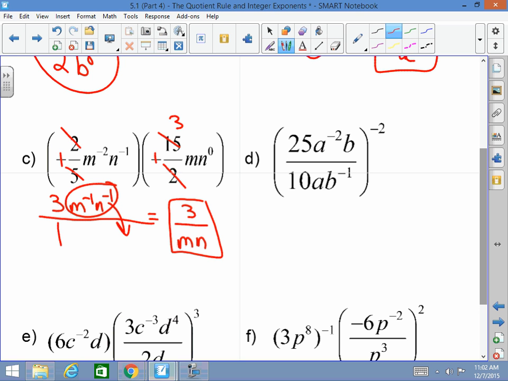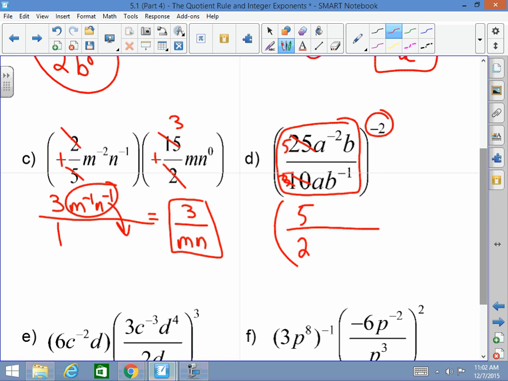Here, what I like to do before I even get involved with this negative exponent on the outside, I'm going to simplify what's in here first. So I'm going to divide a 5 into both these guys, and that'll be a 2 actually. So this will be 5 halves. I got a to the negative 2 and I got an a down here positive. I'm going to take this negative 2 and bring it down. So now I have a cubed in the denominator.